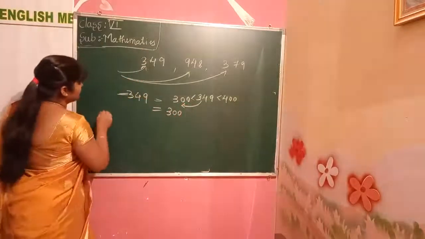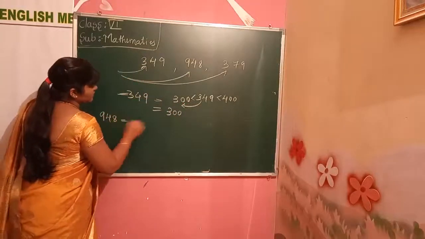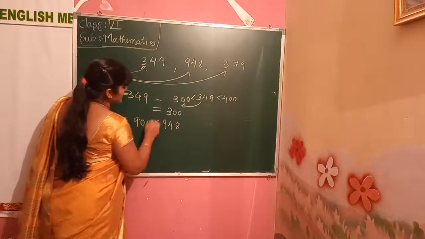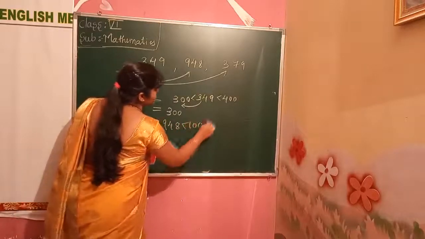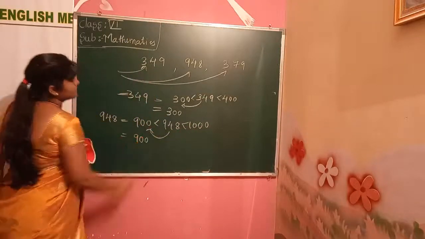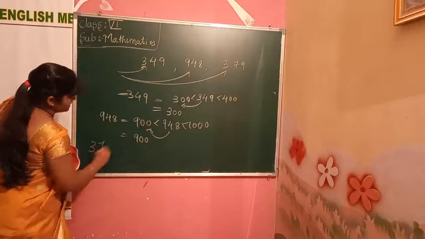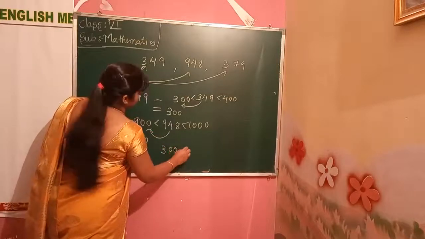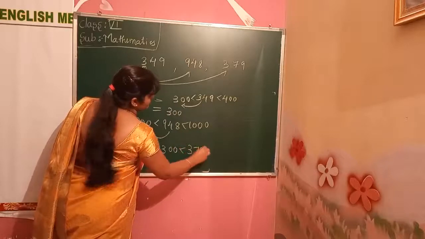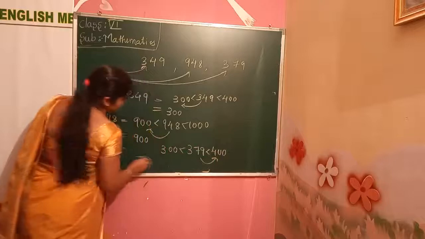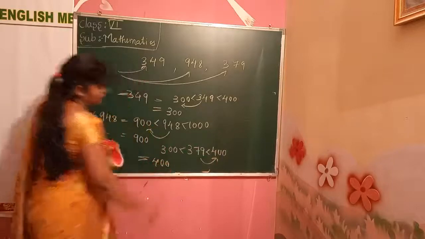After that, 948. 948 comes in between 900 and 1000. So it is nearer to which number? 900. Next number, 379. It is nearer to 400. So it is rounded off to 400.